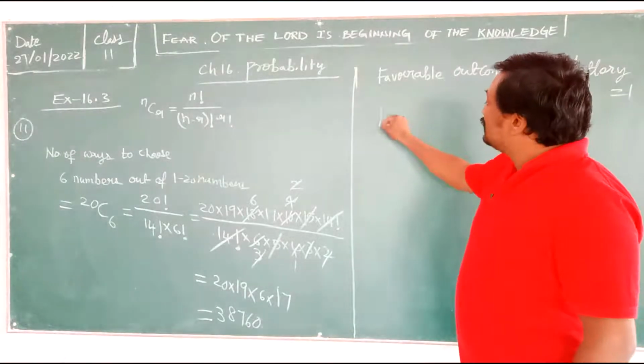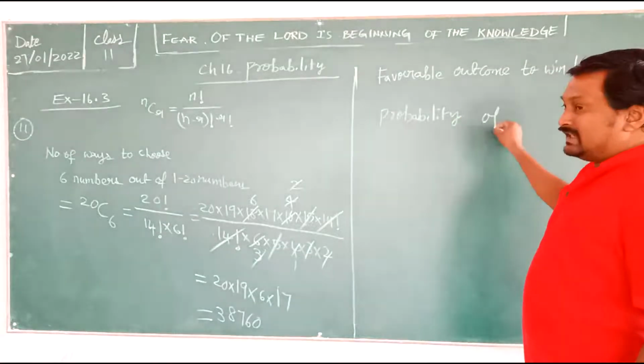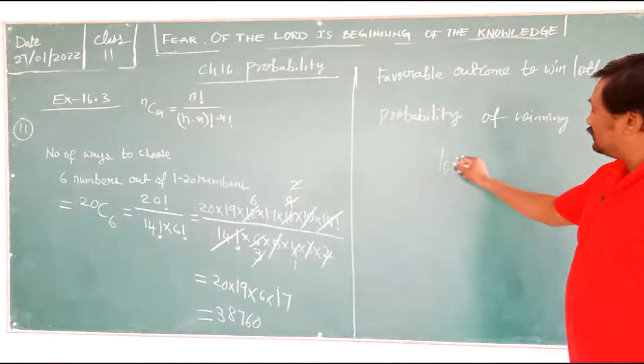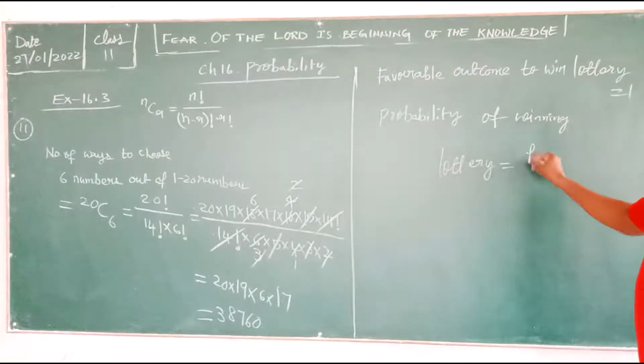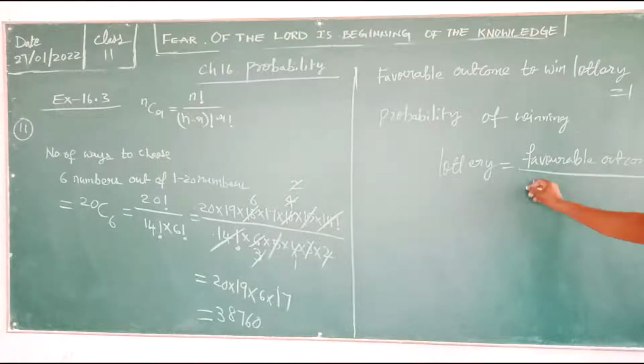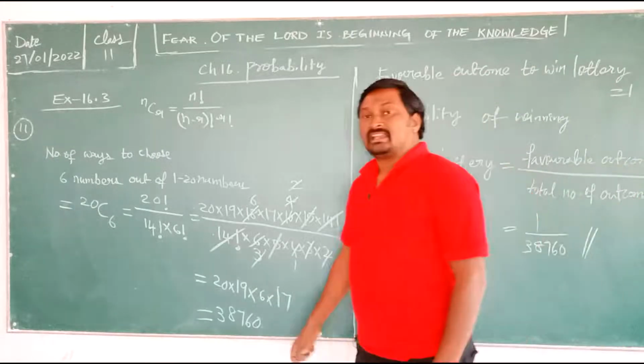So therefore the probability of winning the lottery is equal to favorable outcomes upon total number of outcomes. So the answer for you: favorable is 1, total is 38760. So your answer is finished. I hope you all understood this.